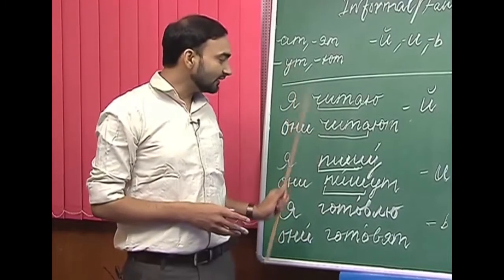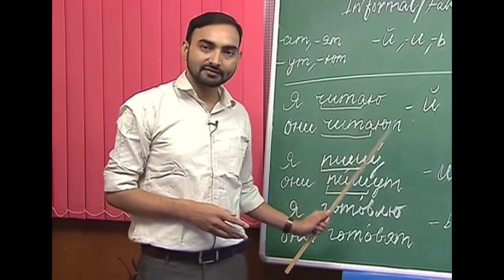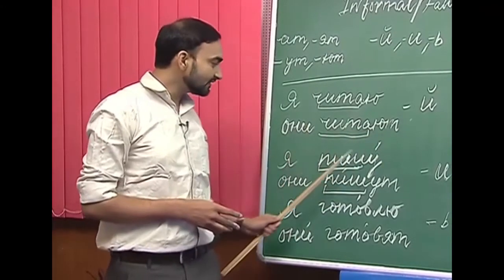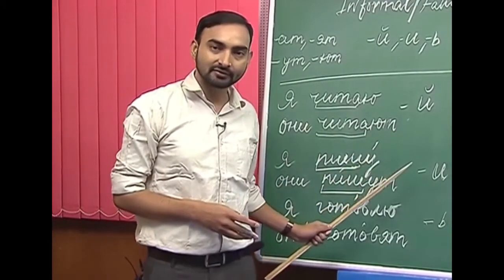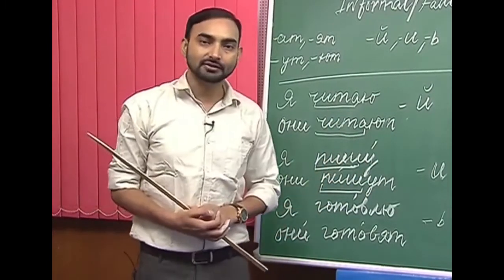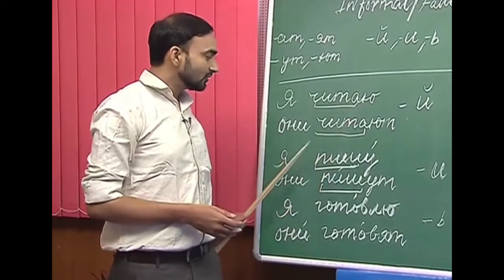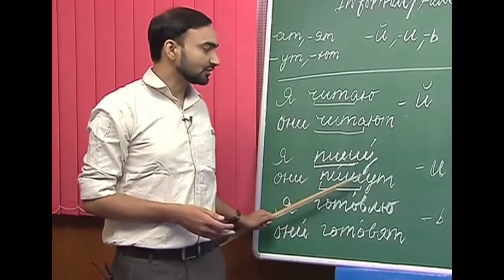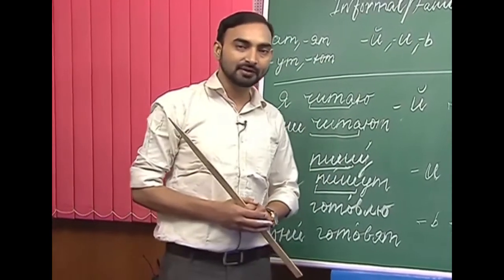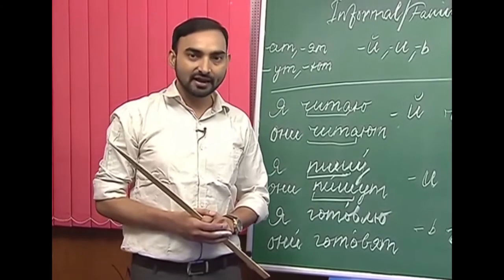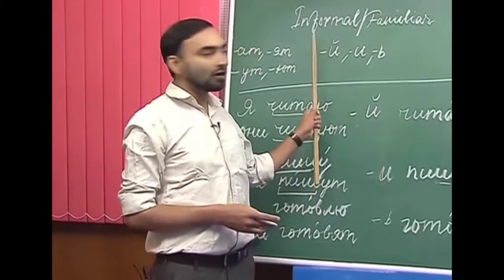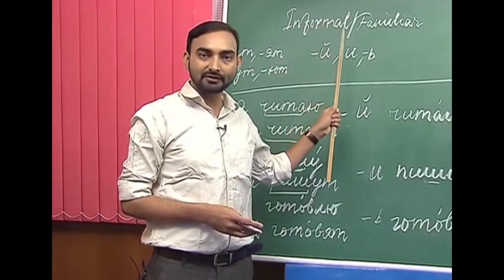So, what happens if this is the case? We have to first understand where is the stress in the first person singular number form of the verb. So, here the stress is on the ending. The ending is stressed and the stem ends with a consonant ш. So, пишу and пишут. If in the first person singular number the ending is stressed and the stem ends with a consonant, we use и to form its informal imperative mood.